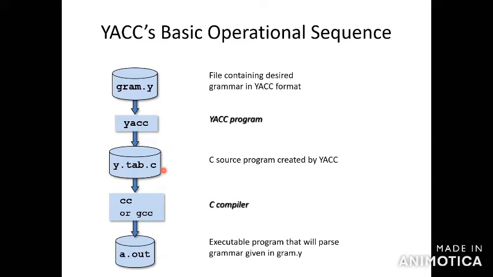After that, you compile with the C compiler, CC. After executing the C compiler, you generate the output called a.out, an executable program that will parse the grammar. This is the basic operational sequence of Yawk, how to execute a program in Yawk.